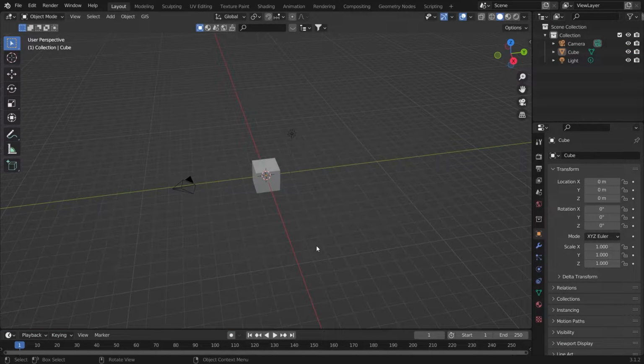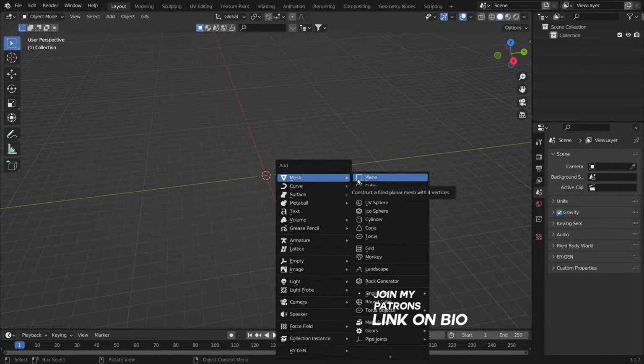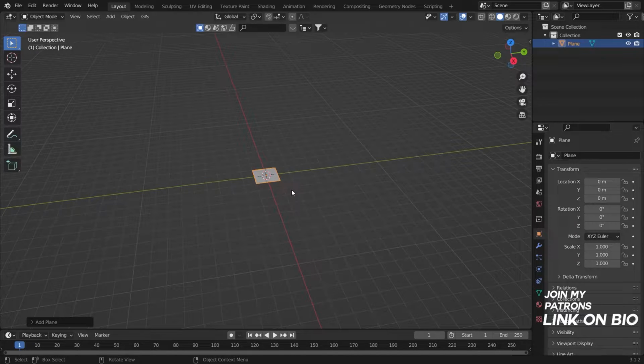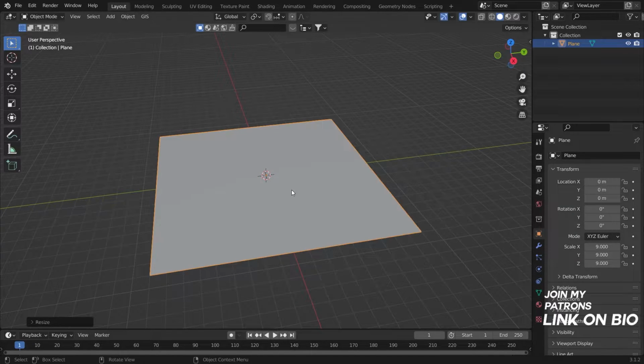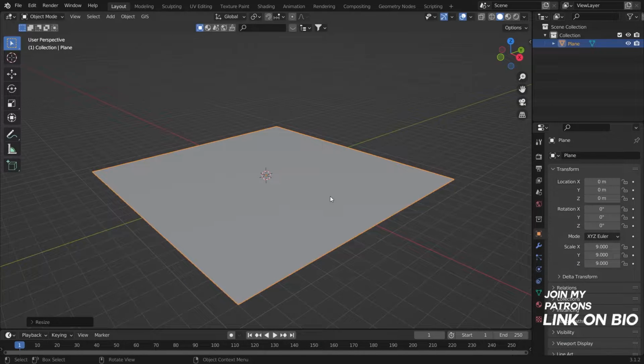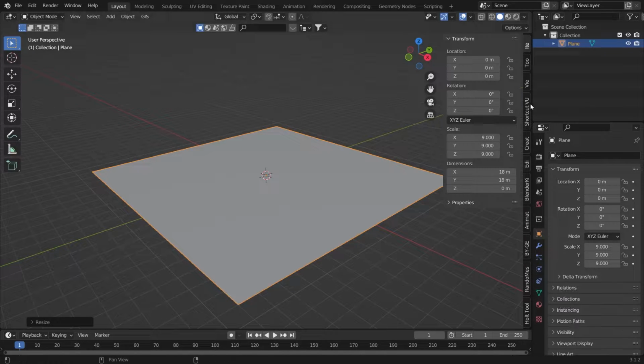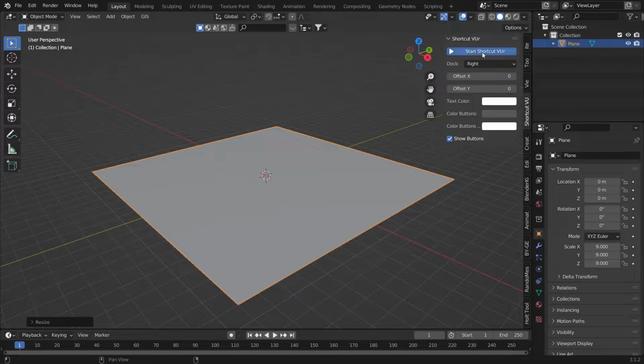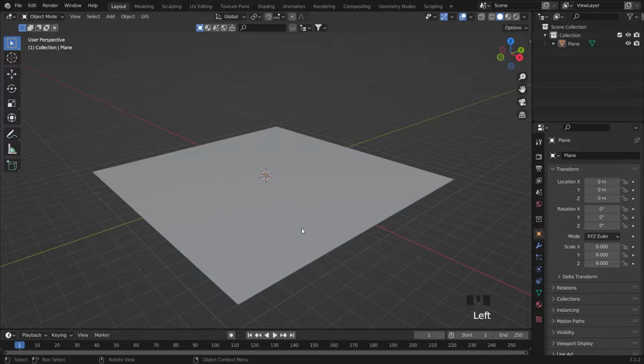Before that, we will delete all of these things here because I will not use them. I will use Blender here. Just click S and then 9, S for scale, and just click 9 after that. Maybe you don't know what I'm touching, so I will click N here and add some shortcuts, so you can see what I click on this side, right? As usual. So yeah, now we can continue.